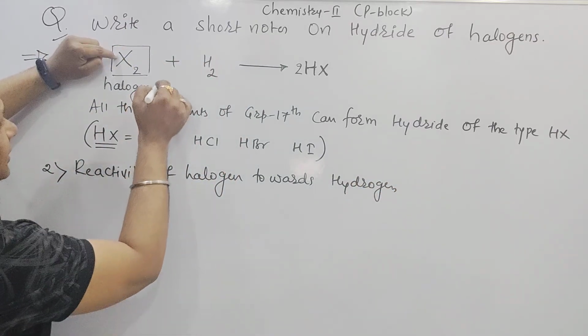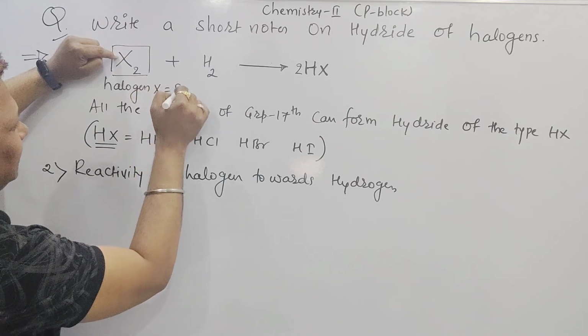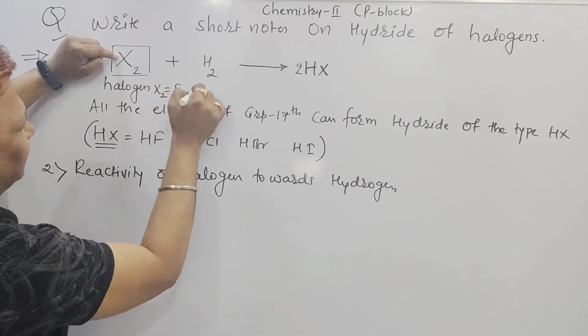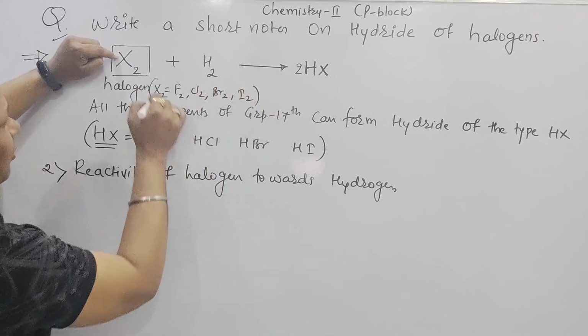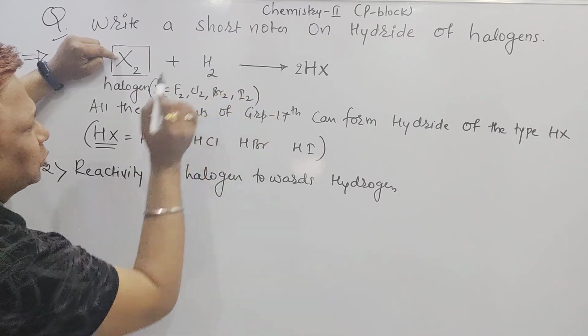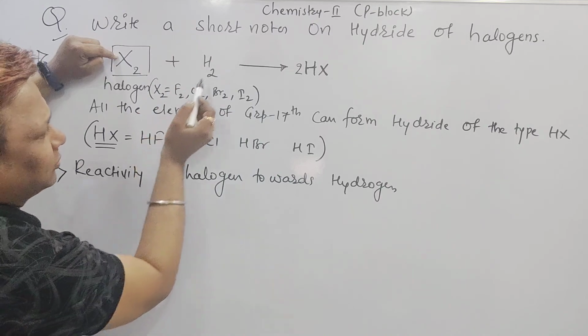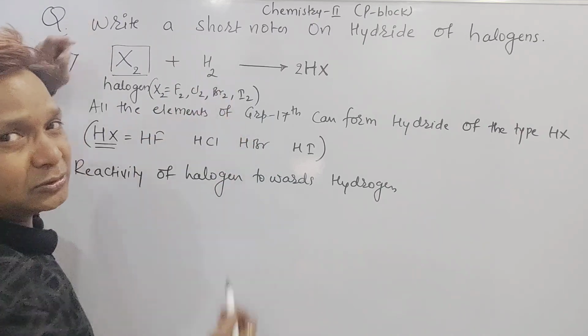Halogen means this X may be fluorine, chlorine, bromine, or iodine. So among all these halogens, which halogen is more reactive towards hydrogen? Fluorine is more reactive towards hydrogen, but iodine is less reactive towards hydrogen.